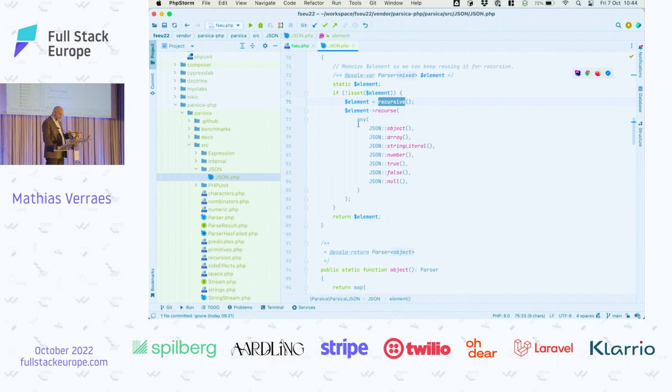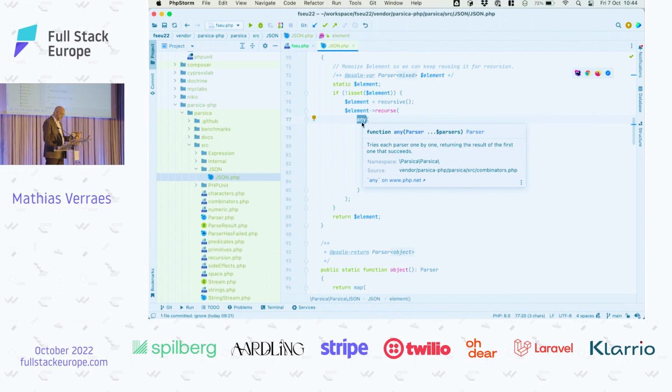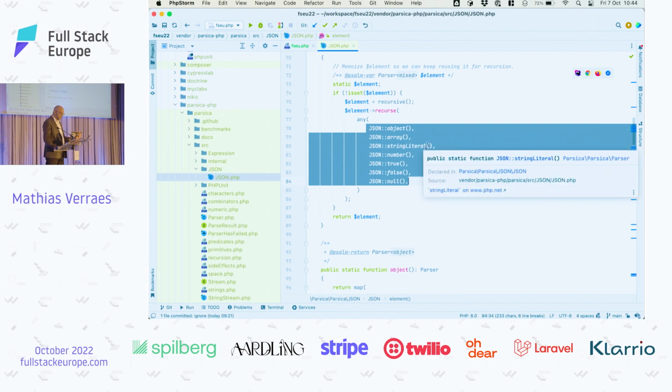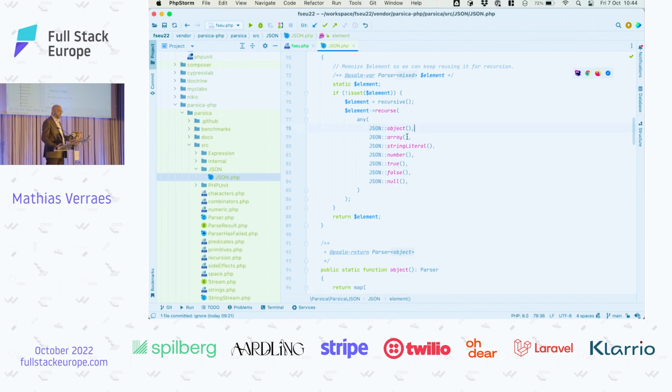And then you recurse on any, this is now a parser combinator, of course. The any parser combinator takes a number of parsers, it's like our either function that we created earlier, but it can do more than two arguments. So it can take any number of arguments, and the first one that succeeds wins. So if the first thing we find is an object, then we go into this parser.